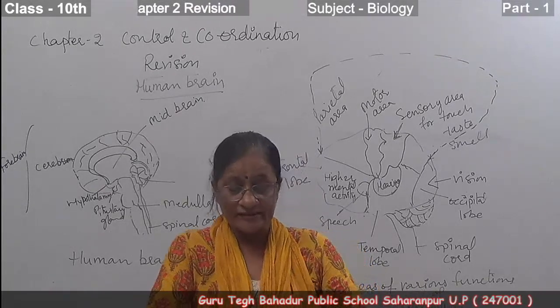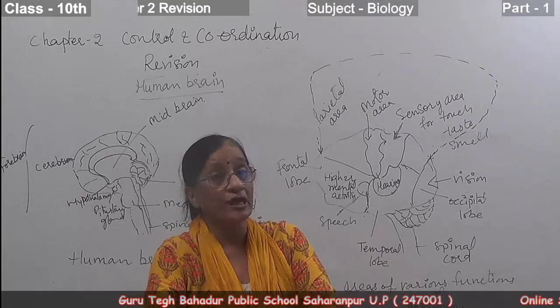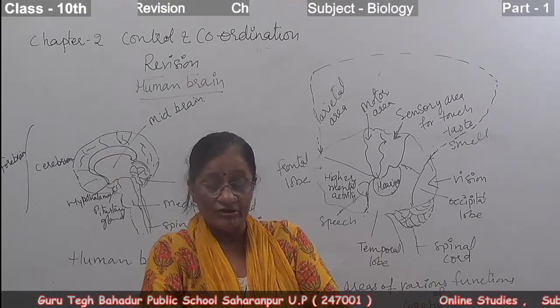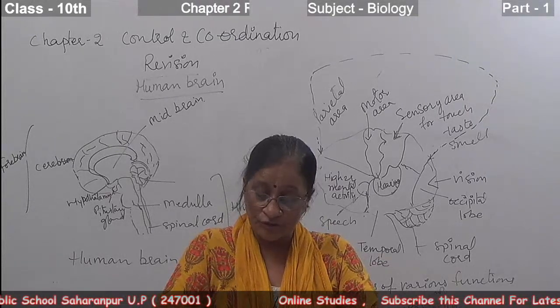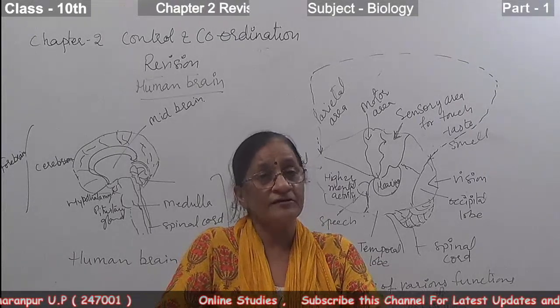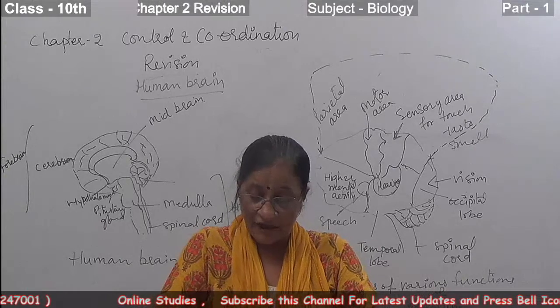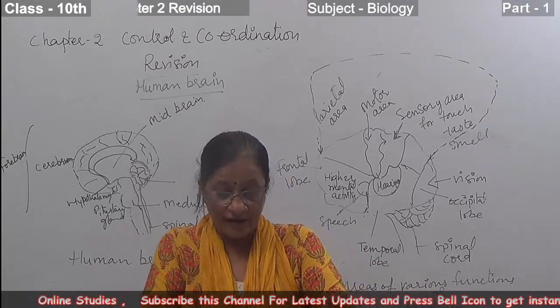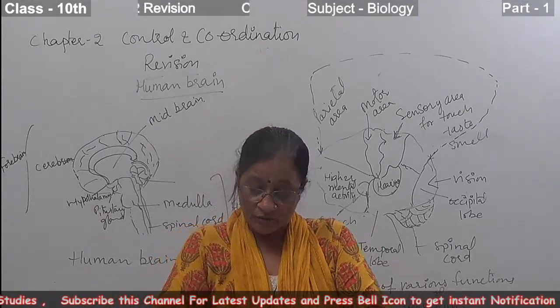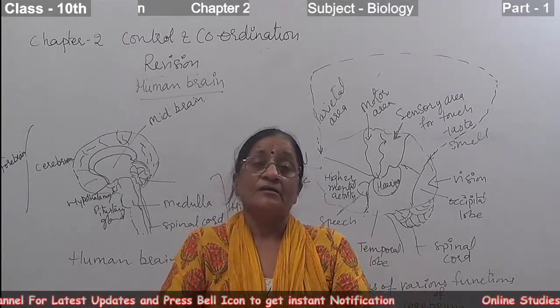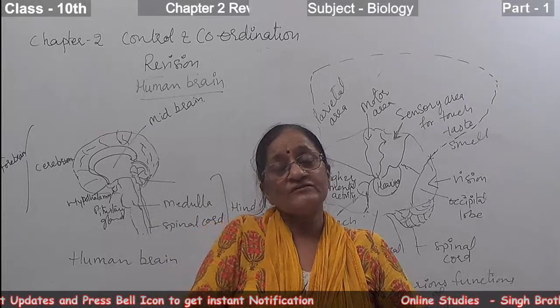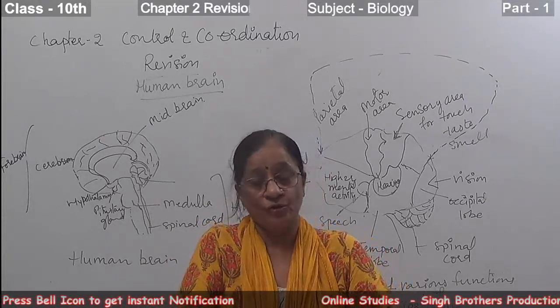It also acts as a connecting link between the endocrine and nervous system, because it is connected to the pituitary gland and pineal gland and controls their actions. So, this is the hypothalamus, and these were the parts of the forebrain.